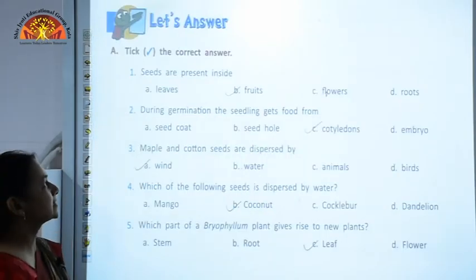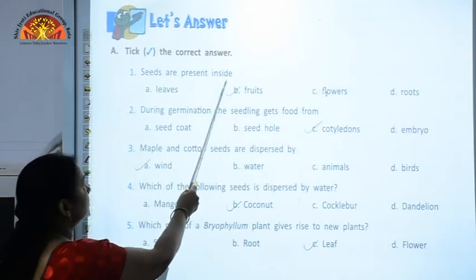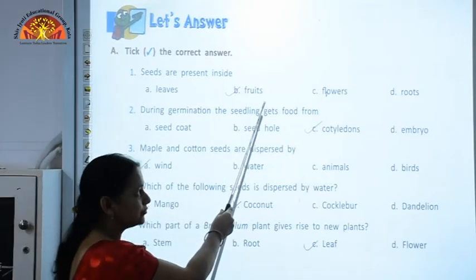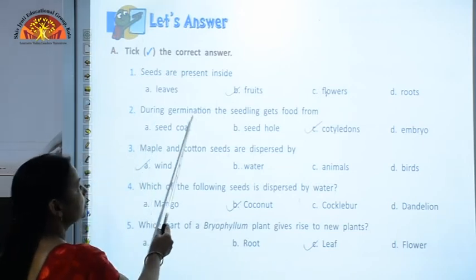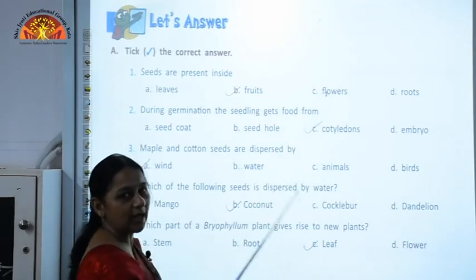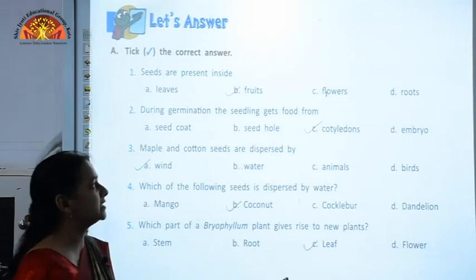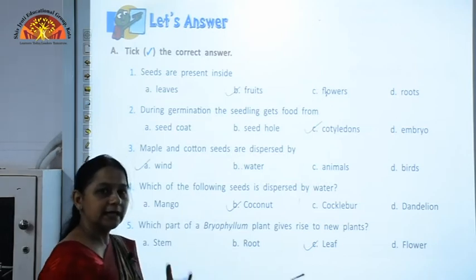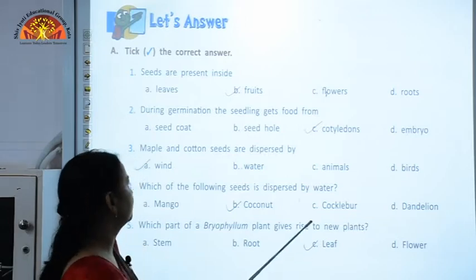Coming to the back exercise, let's answer. Take the correct answer. The first one is seeds are present inside fruits. As you know, the seeds are present inside fruits. During germination, the seedling gets food from the cotyledons. We had done this in the structure of seed. When we had learnt about structure of seed, I told you that during the germination, the seedling takes up the food from the cotyledons and uses it to grow up.